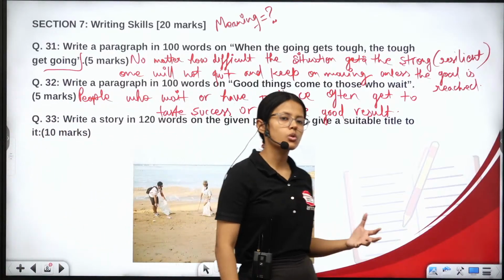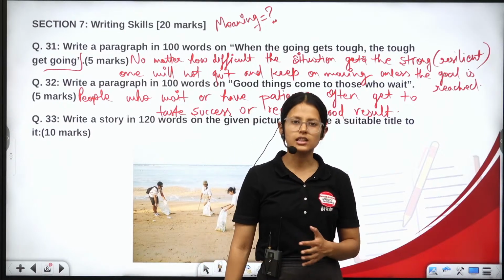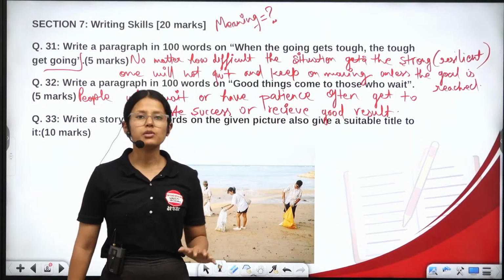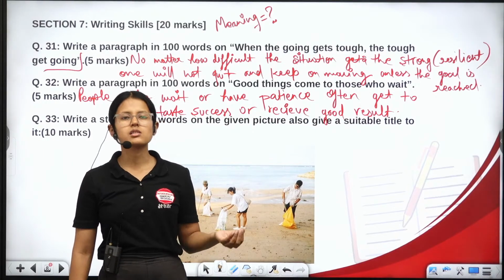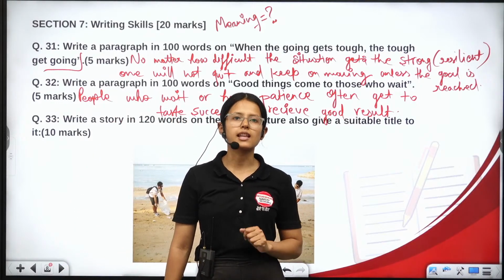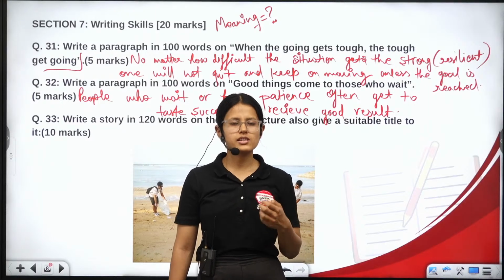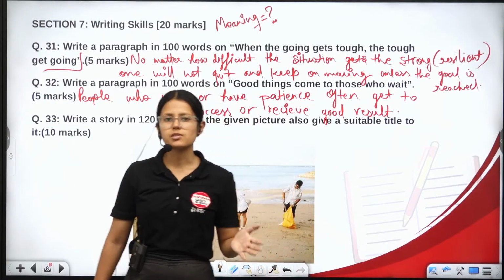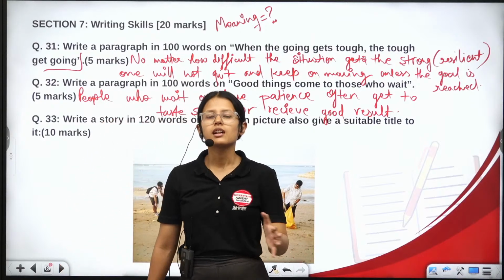ठीक है, जैसे कुछ stories होती हैं. ठीक है, जैसे for example हम APJ अब्दुल कलाम का ही लेते थे, because he faced a lot of difficulties when he was young, when he was struggling, ठीक है, before becoming a scientist. So he could have decided to quit, not go ahead and not move on, and just regret and be in sorrow because of all the failures and all the situations that he had faced. But instead of that, he always looked at the positive side of things, and he always decided to move on and keep going on and on. And finally, he was the one who became Supreme Commander of our Indian Armed Forces. Okay, means he became the president.